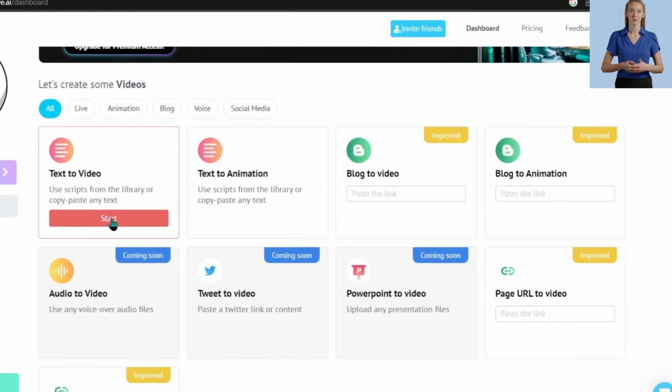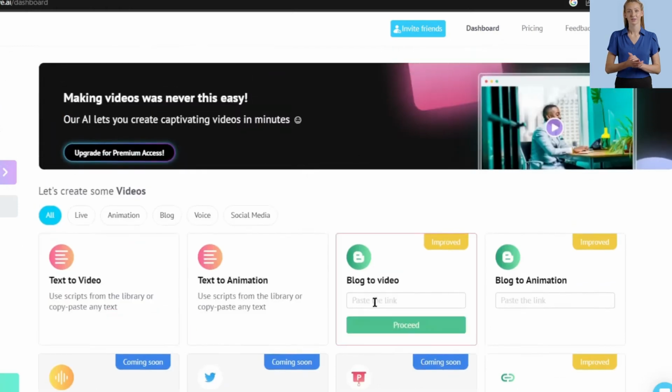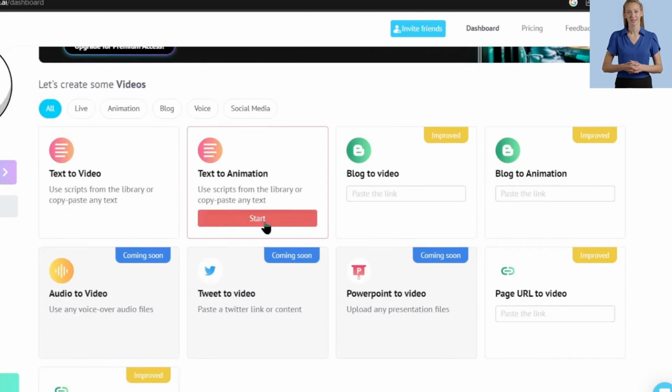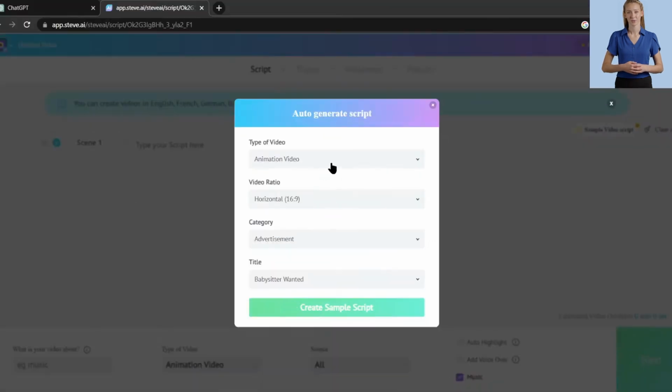There are several options available here: text to video, text to animation, blog to video, blog to animation, audio to video, tweet to video, and many more. It's really a very cool video generation AI. But today we will make an animation video, so I am clicking on text to animation. Now select your video type. I am selecting animation. Then select video ratio.